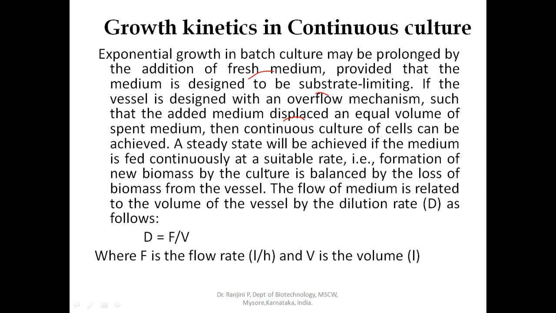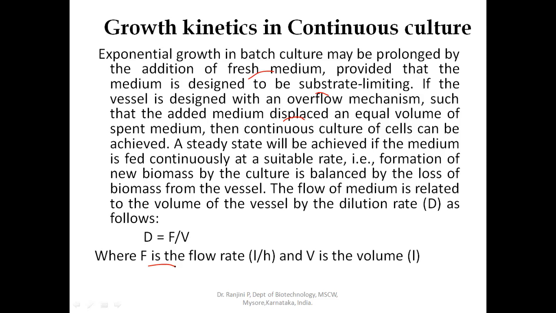The flow of the medium is related to the volume of the vessel by the dilution rate. The rate at which the fresh media flows inside the fermenter depends on the volume of the fermenter, and that is given by the dilution rate.